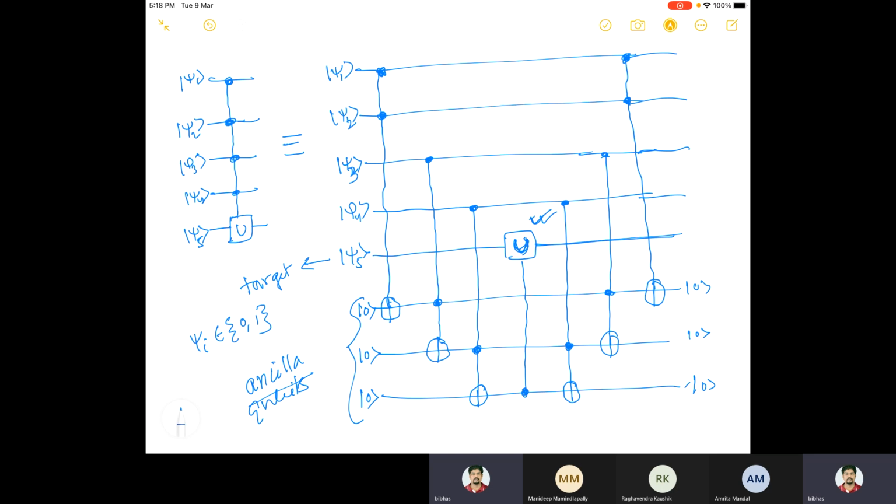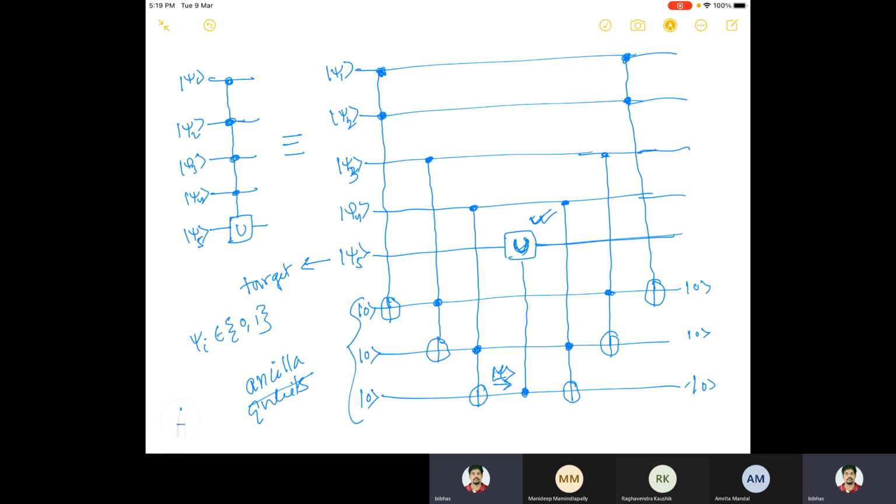Now, can you verify this, or do I have to do that? Can you just observe that the last one will be 1? So when it is entering here, the output of this one should be 1. This should be 1, then only this U will act on psi5. And this will be 1 only when psi1, psi2, psi3, psi4 all are 1.